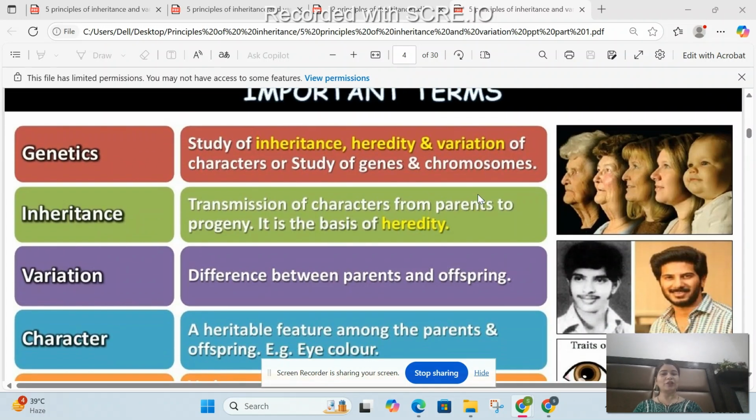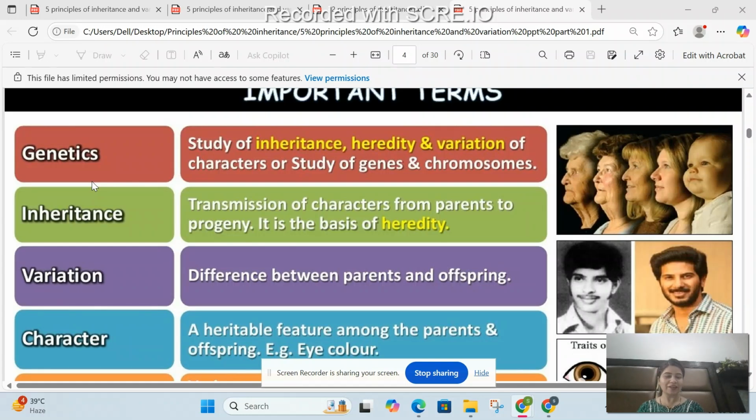So the first thing that we are going to study here is genetics. What according to you is genetics? Genetics is the study where traits are transmitted from one generation to the other generation. For example, you would have seen your mother having eyes like your maternal grandmother. You might have your nose shape like your father.